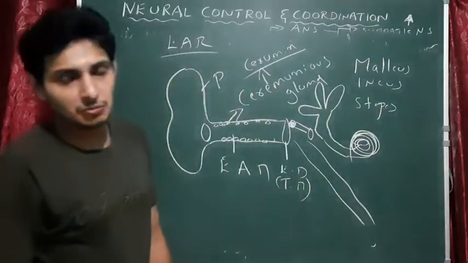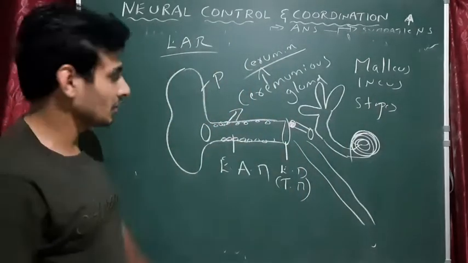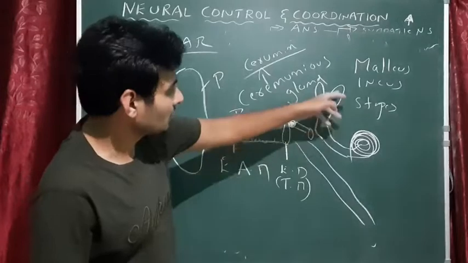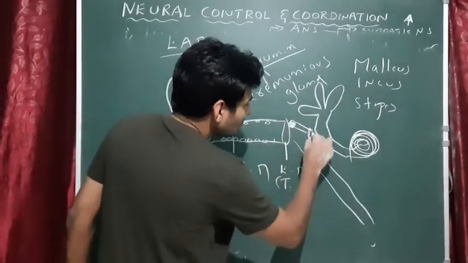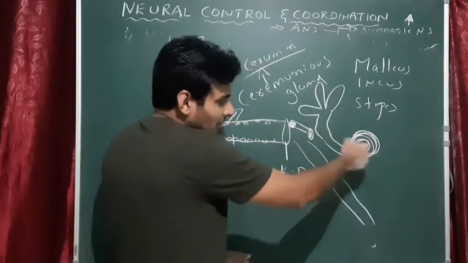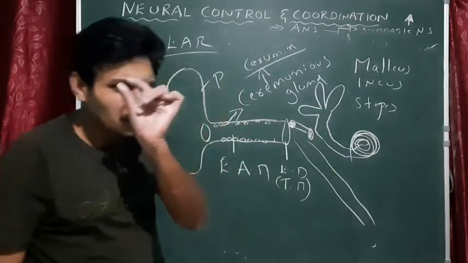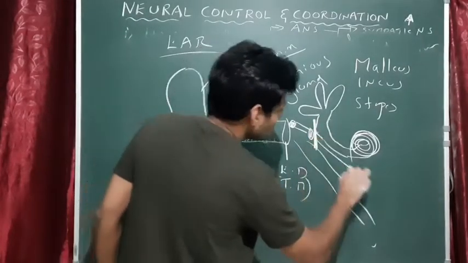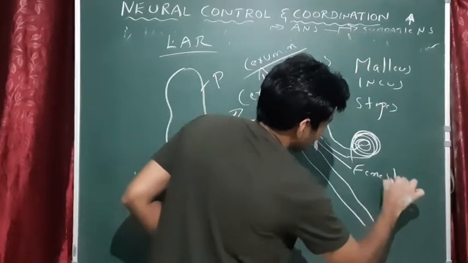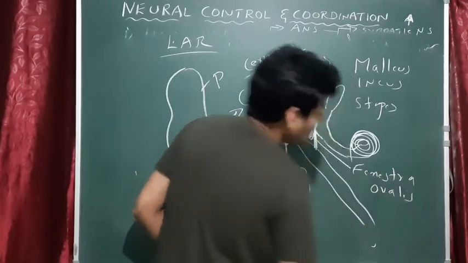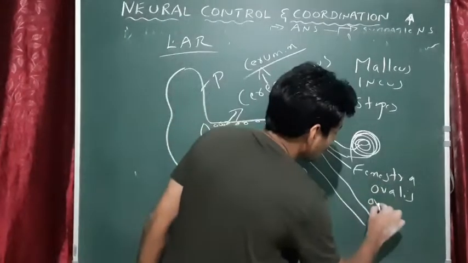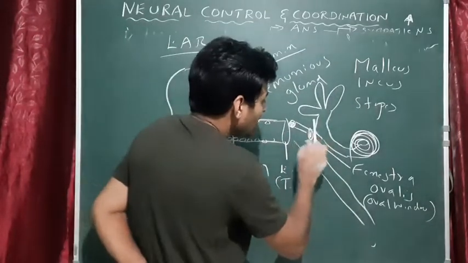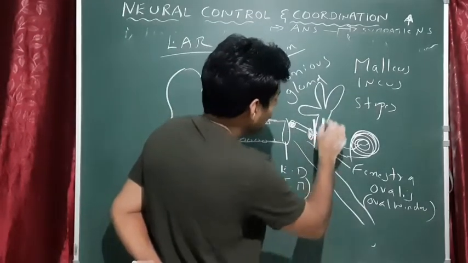This is a very important structure which is called the labyrinth, the inner ear. The labyrinth has two important structures actually. I'll talk about it later. Here this stapes is connected to the labyrinth, the inner ear, through a small window, a small opening. That window is called the fenestra ovalis. It is also called the oval window. Got it? So this fenestra ovalis now opens into the labyrinth.